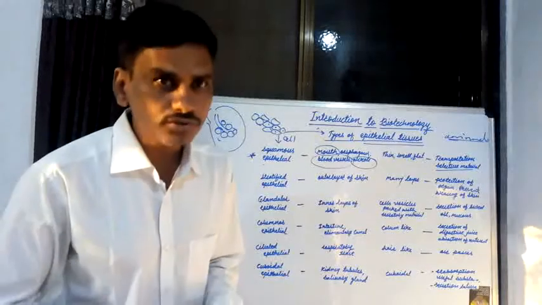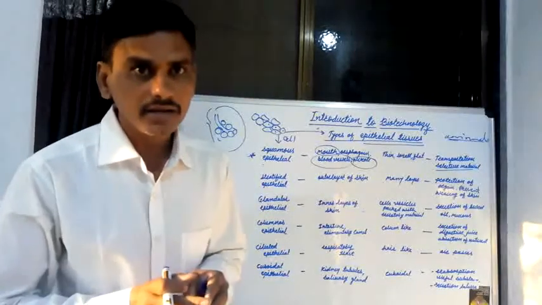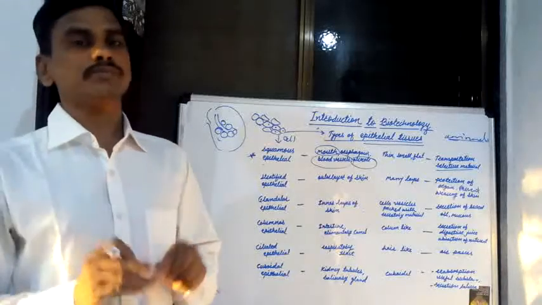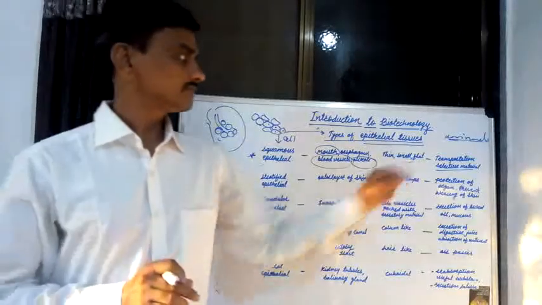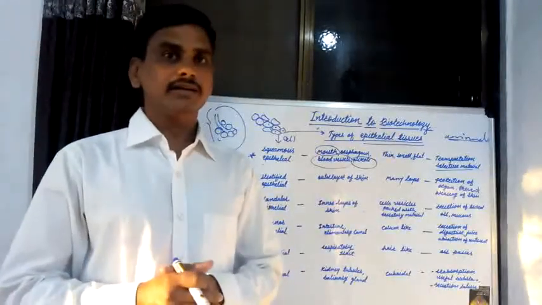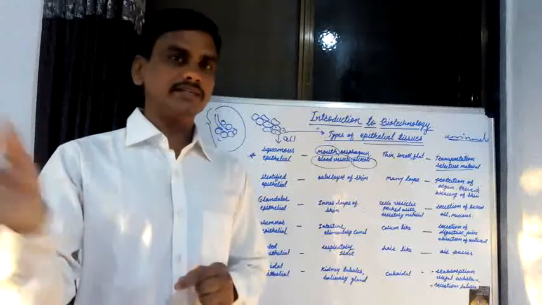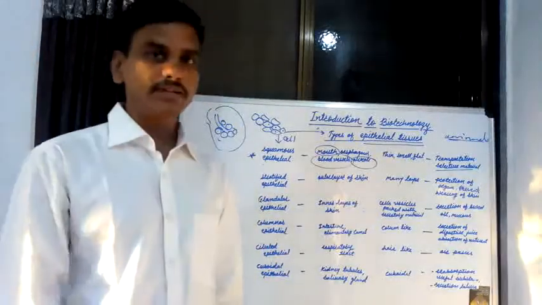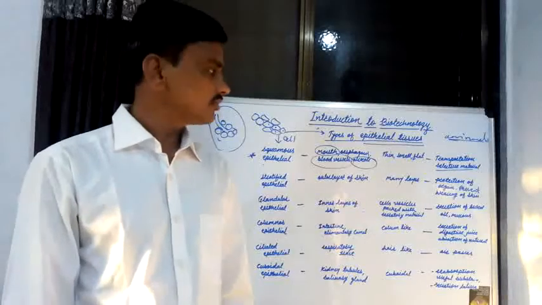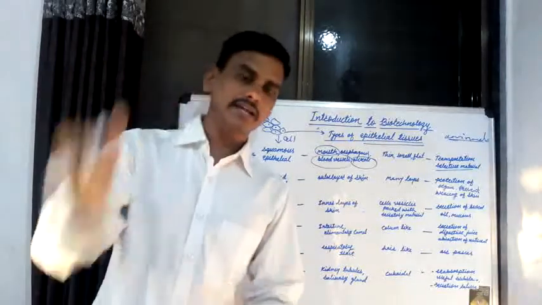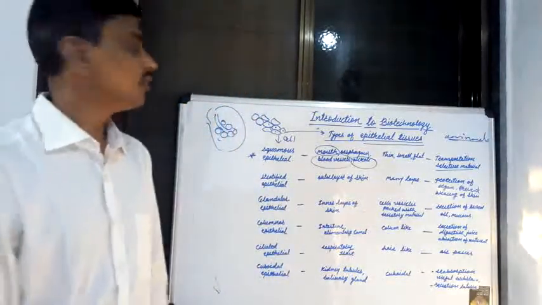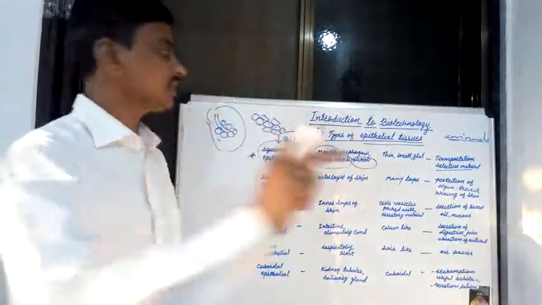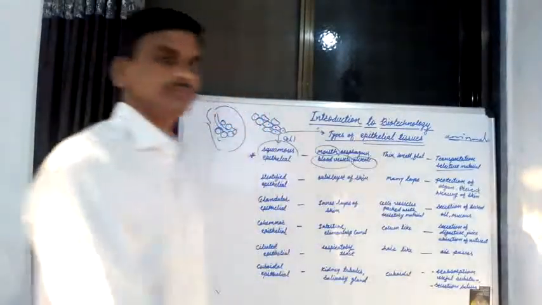Squamous epithelial tissue is a semi-permeable membrane, and due to the semi-permeable membrane, useful substances, the selective material, pass towards the various parts of the body through squamous epithelial tissues. That is known as transportation of selective material towards the various parts of the body by squamous epithelial tissue. Now this is the first type of epithelial tissue.